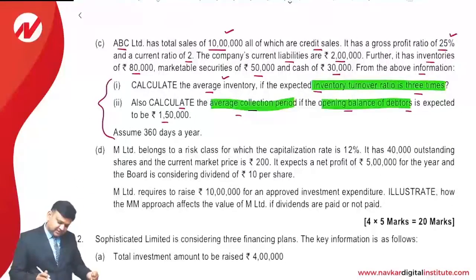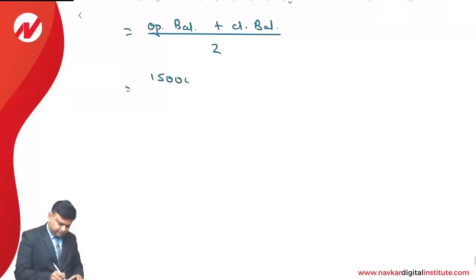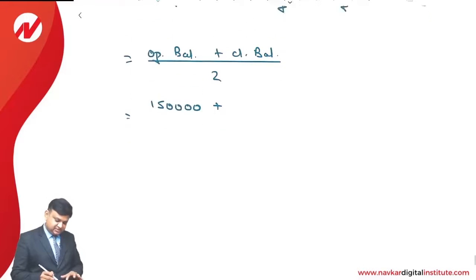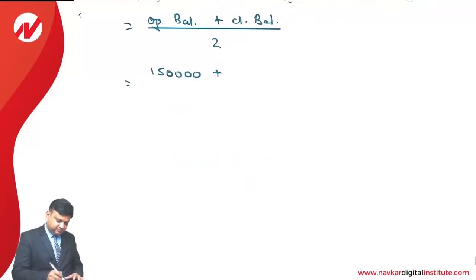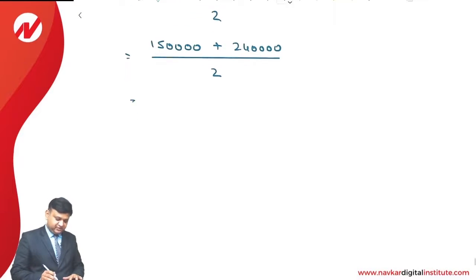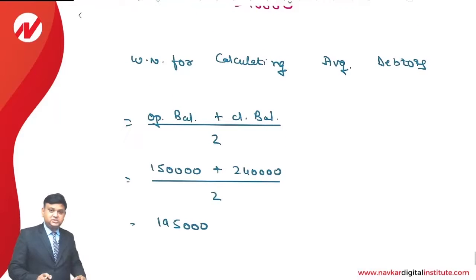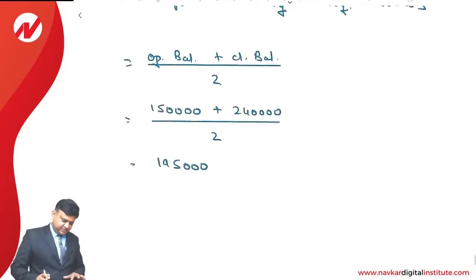The opening balance is provided to us in the example as 1,50,000, plus closing balance, that is 2,40,000, divided by 2. That is 1,95,000. Now based on this, we'll make the calculation of average collection period.